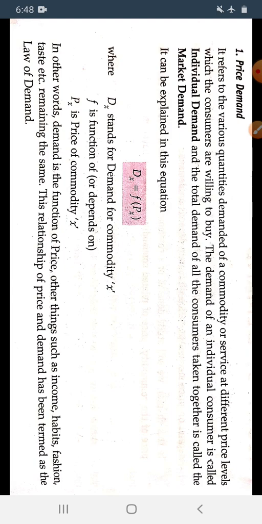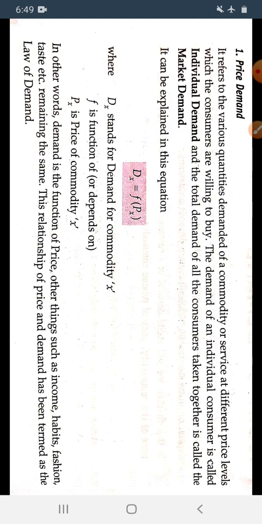The demand of an individual consumer is called individual demand. When we talk about the demand of any individual, for example the demand of Ravi, it is called the individual demand. But when I am talking about the demand of all the students of class 11th B, then I am talking about the market demand.